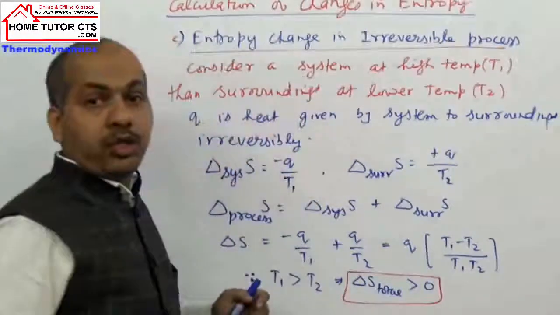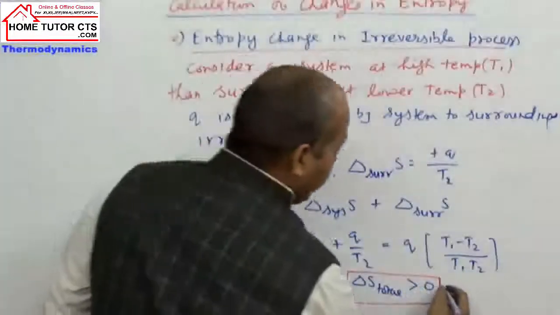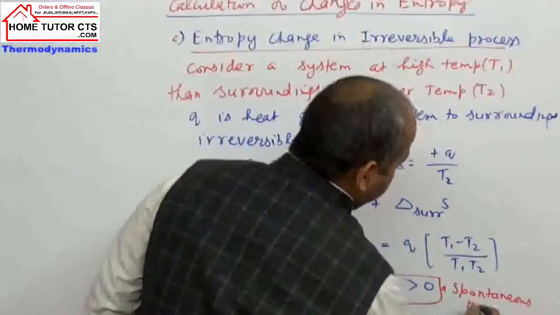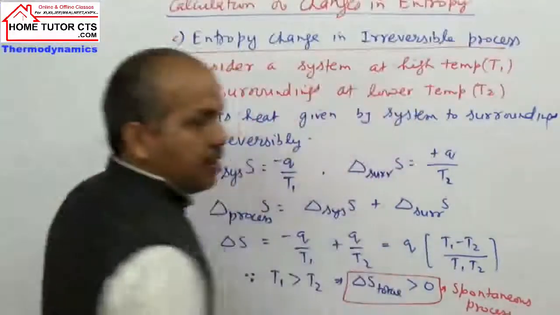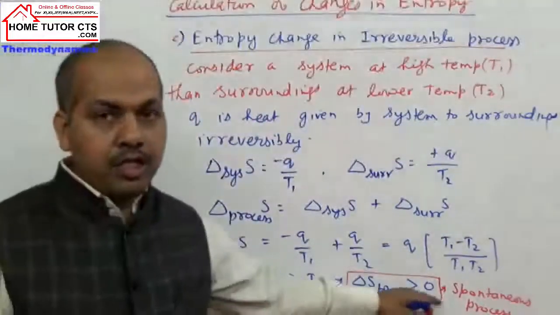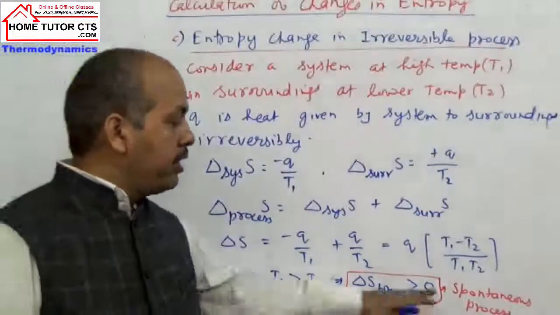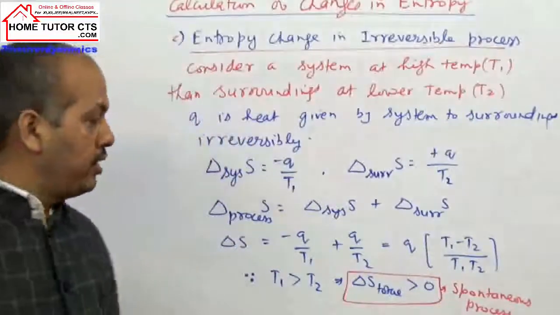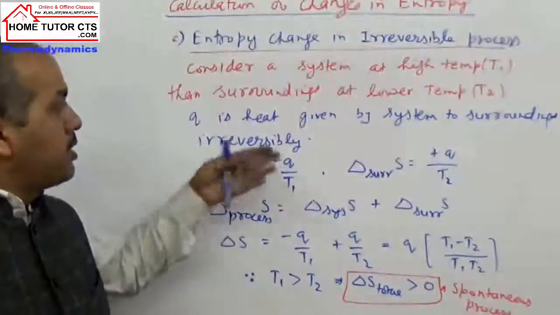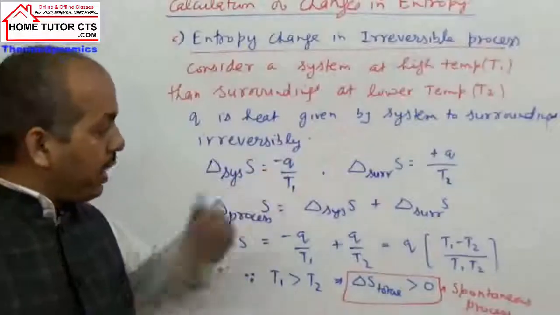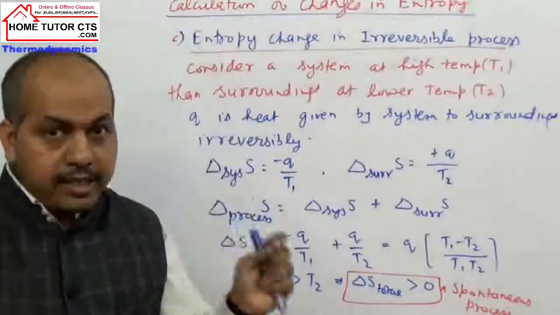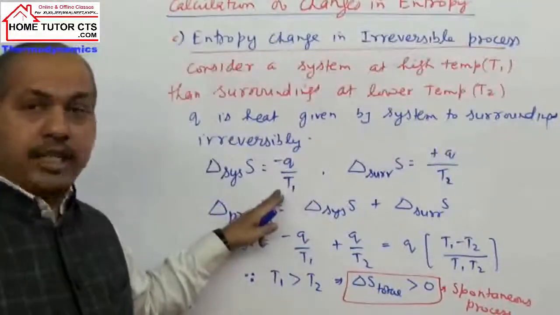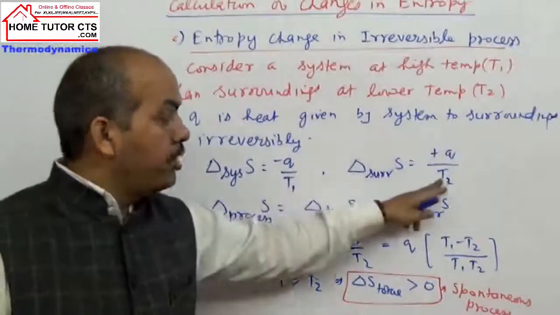When your delta S total is positive, more than 0, it indicates this process will be spontaneous. I hope it is clear. System will lose heat, so minus Q, surrounding will absorb heat plus Q. Heat is the same, but the system is at high temperature T1, surroundings at low temperature T2.